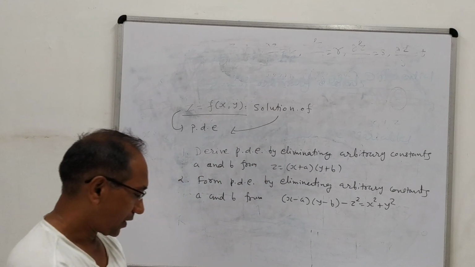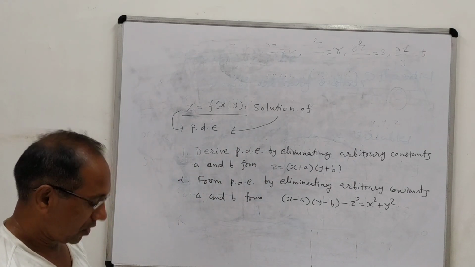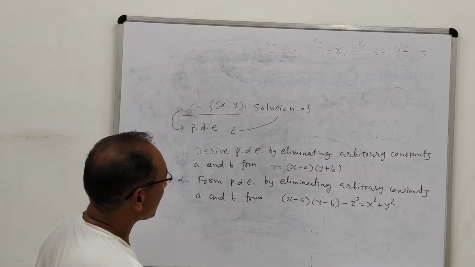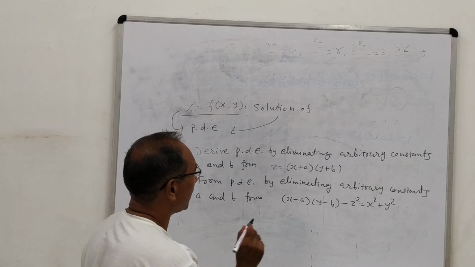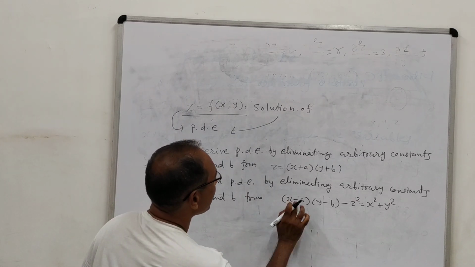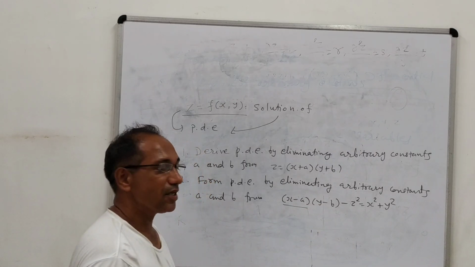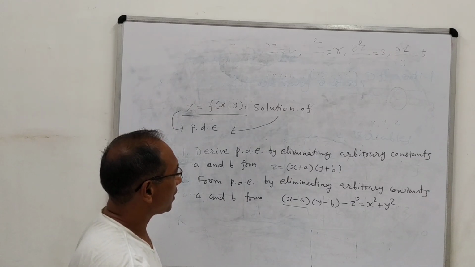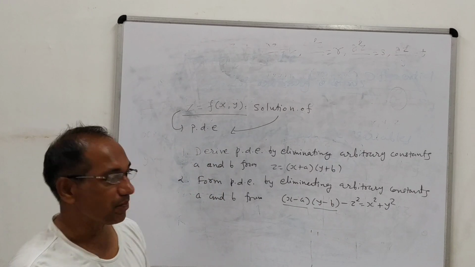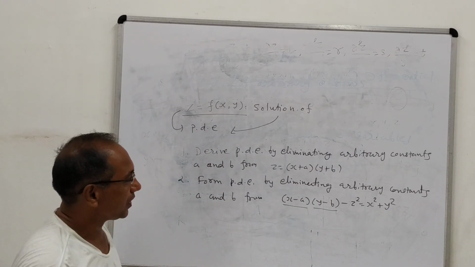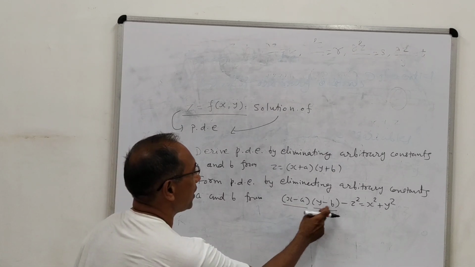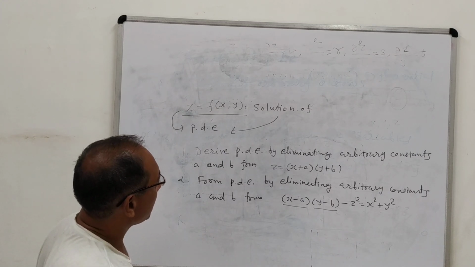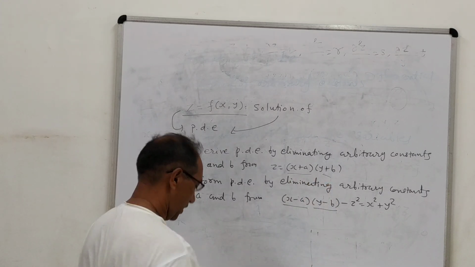Again this example is very simple. You can solve this problem and eliminate a and b very easily. As a hint, sometimes it may not be possible to put directly the values of a and b. If you get the value of x minus a, you can put it directly, and similarly the value of y minus b, from the arbitrary constants. So automatically a and b will be cancelled, because in this equation a and b are the only arbitrary constants. Similarly we can do it over here.